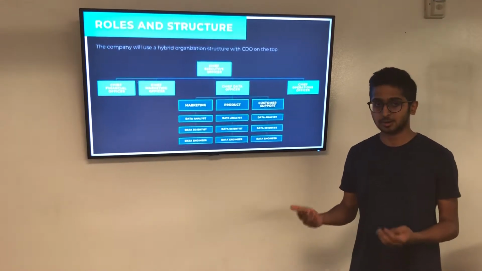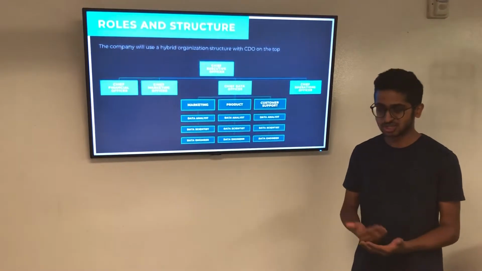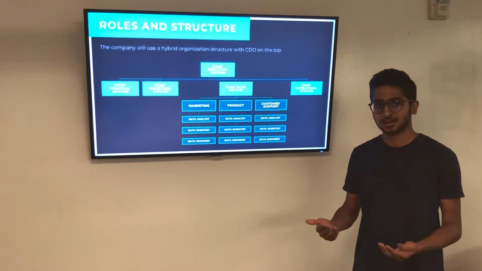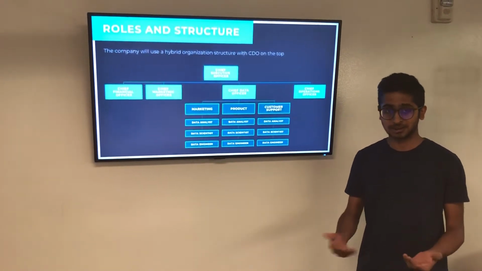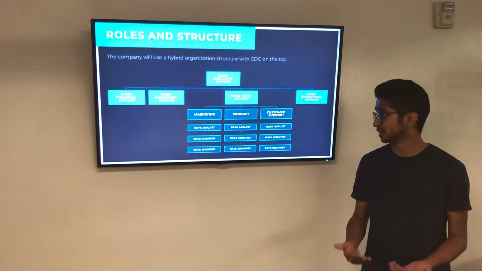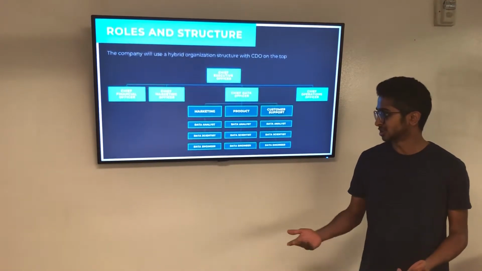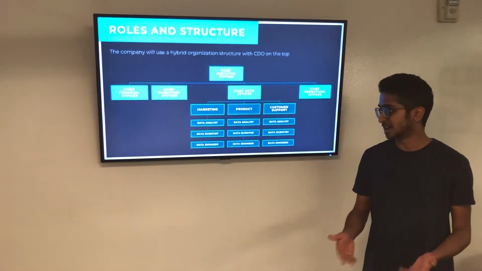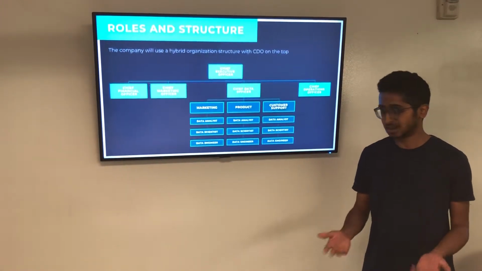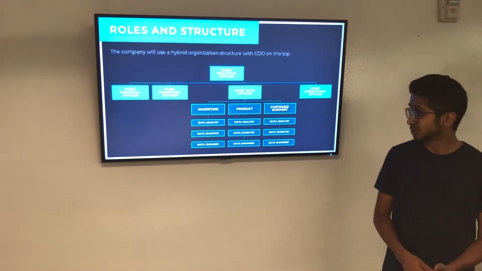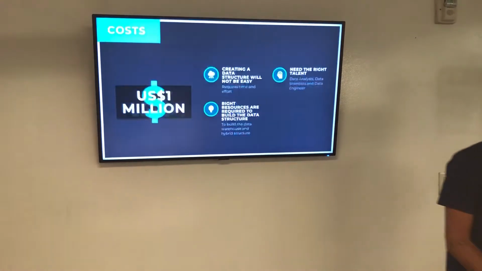So a new chief data officer should be appointed. He reports to the CEO directly. Under the chief data officer, there are three departments: marketing, product, and customer support. Each department has an analyst, a data scientist, and a data engineer. So David's going to talk about the costs now.